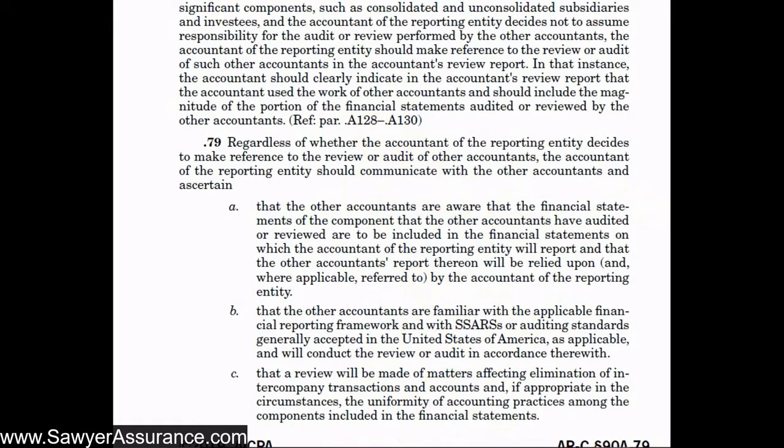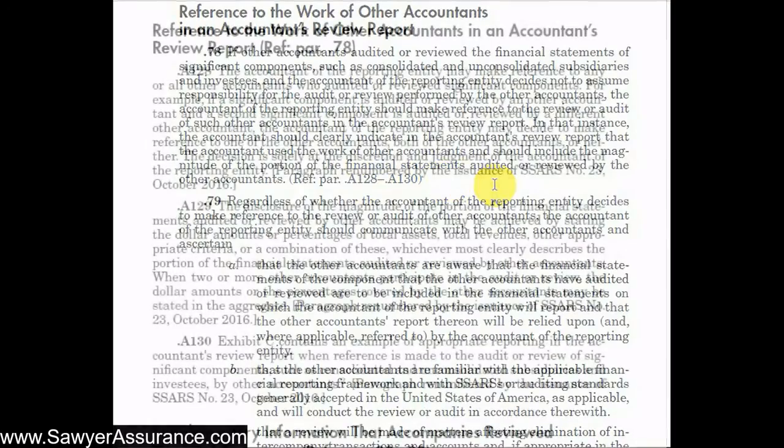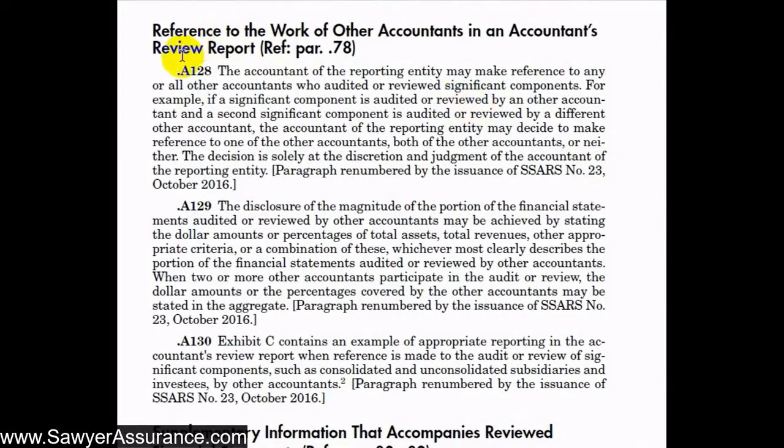So we've got some explanatory material here, so let's go down and take a look at that and make sure if there's any other details that we need to know about this. Okay, now we're down in the explanatory material at A128 through A130, discussing our reference to the work of other accountants in our accounts review report.